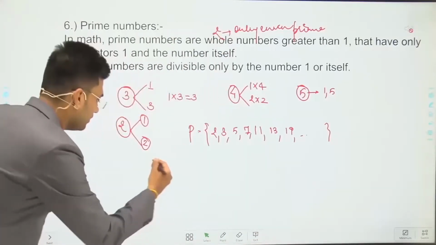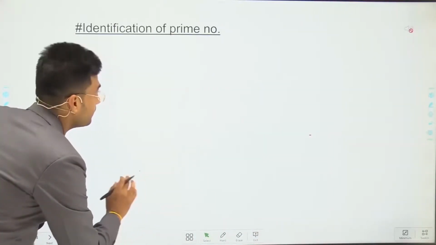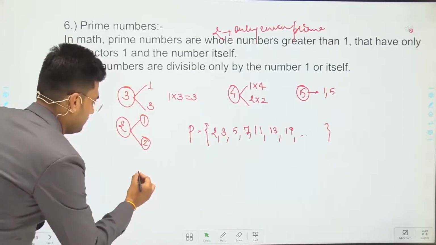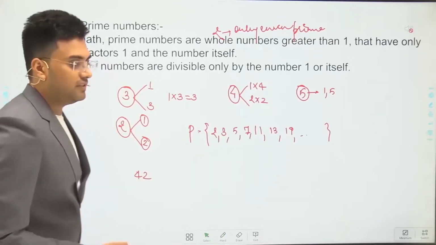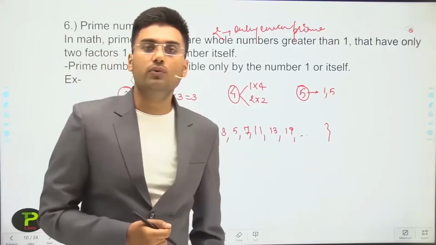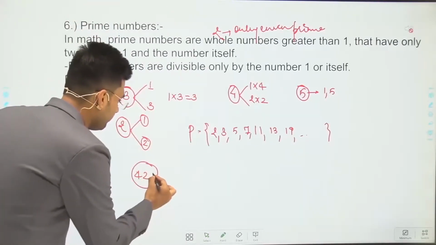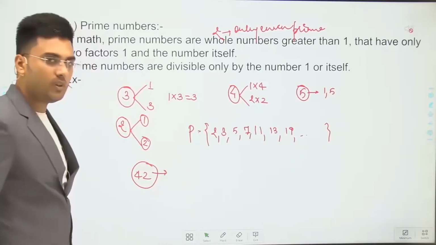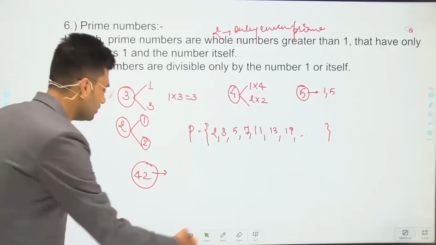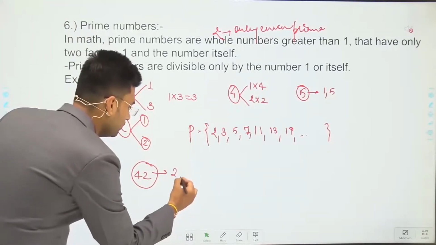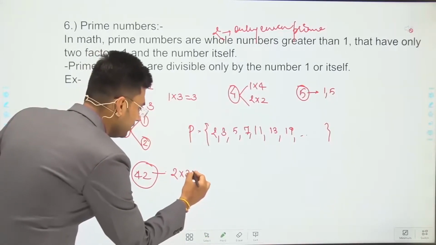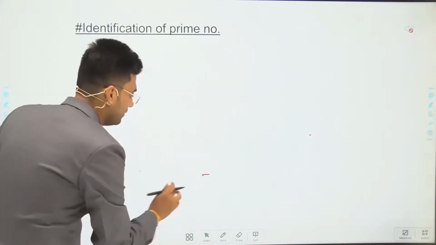If you get 42, and someone asks you to check whether 42 is prime or not, then we have to do prime factorization for this. What is the prime factorization of 42? 2 into 3 into 7.